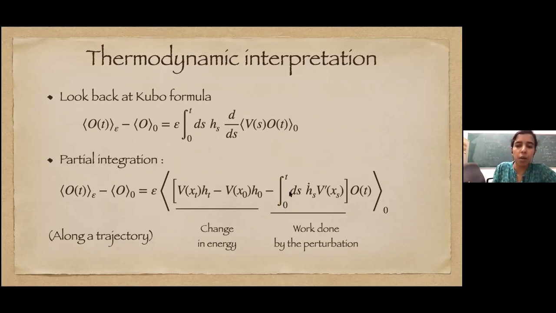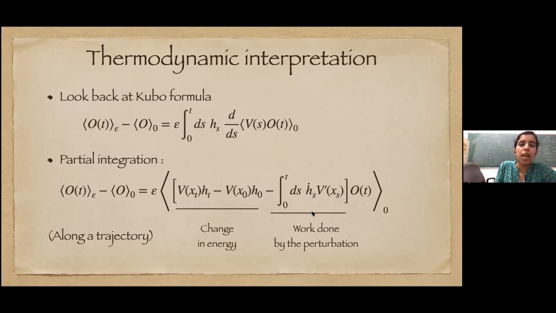This term is actually like the work done by the perturbing force V prime along a certain trajectory. And this is nothing but a change in energy due to the perturbation, from time 0 to final time t. This whole thing is correlated with the observable O(t). As we identified, this is the change of energy, and this is the work done by the perturbation.